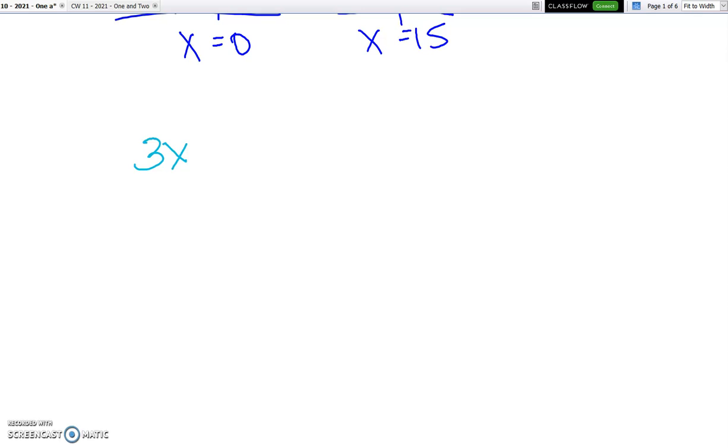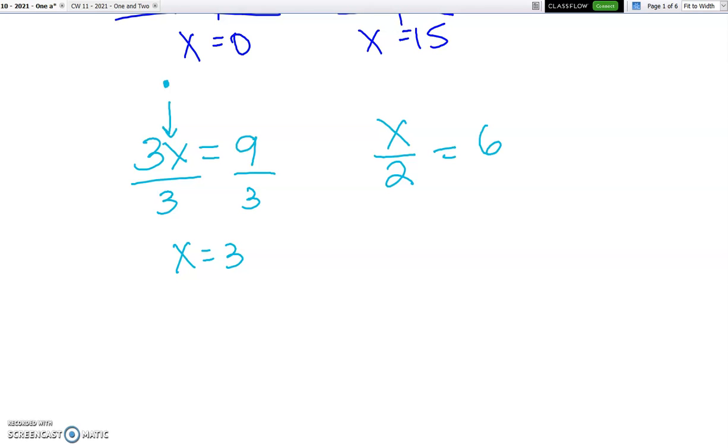If I see multiplication, and this is what multiplication looks like in algebra, we're not going to have a multiplication sign, right? We're just going to have a variable with a coefficient. I do division. What I do on the left, I do on the right. X is equal to 3. And if I see division, which will always look like a fraction in algebra, I will multiply. And what I do on the left, I do on the right.